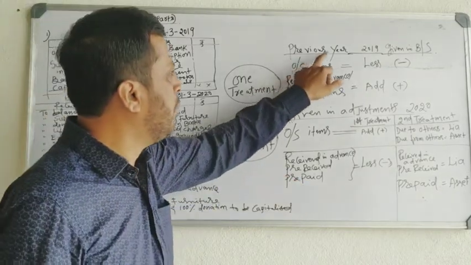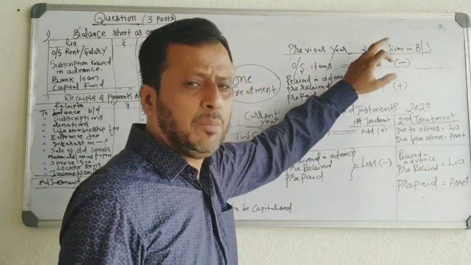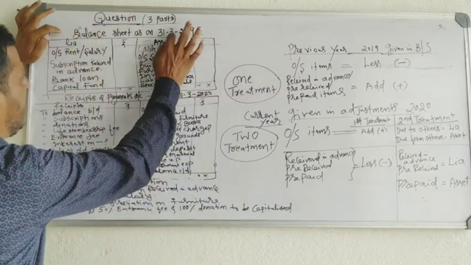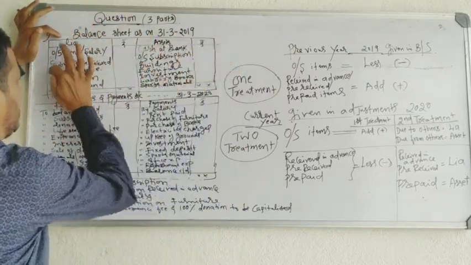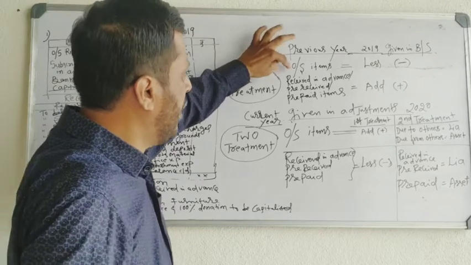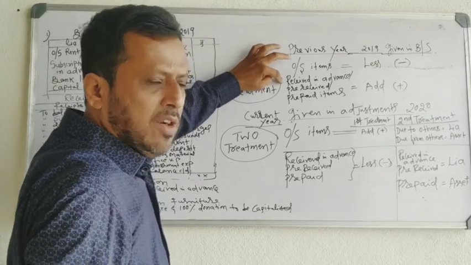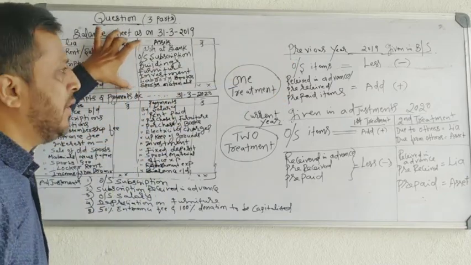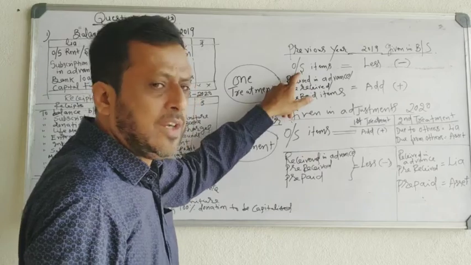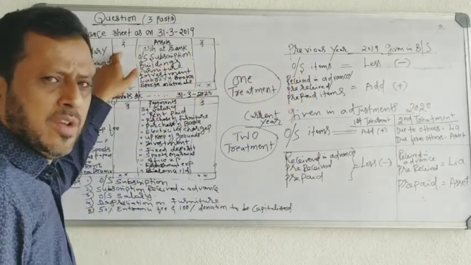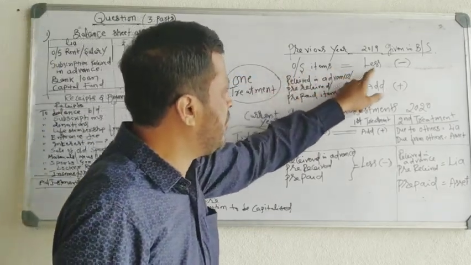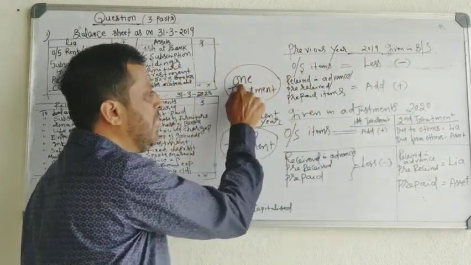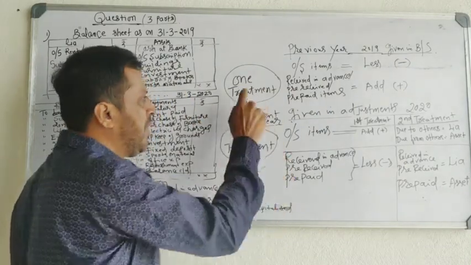First, you have the previous year, 2019. Some outstanding and pre-received items will be given in the previous year balance sheet. Some outstanding items and received in advance, pre-received, prepaid items will be given in the balance sheet. If outstanding items are given in the balance sheet, you have to deduct. For the items given in the previous year balance sheet, you have to do only one treatment.